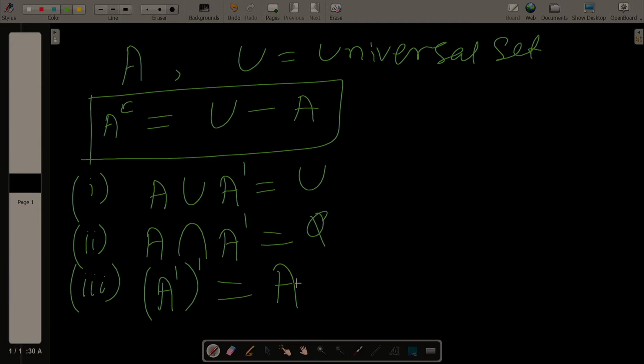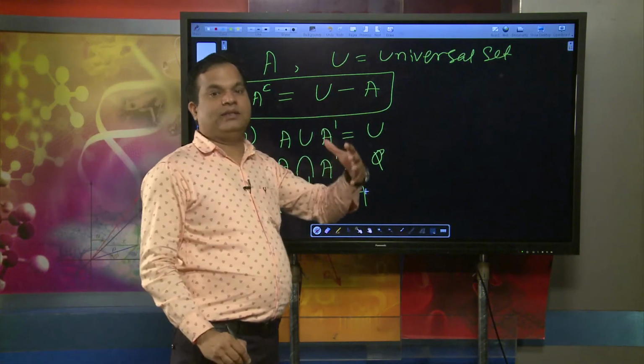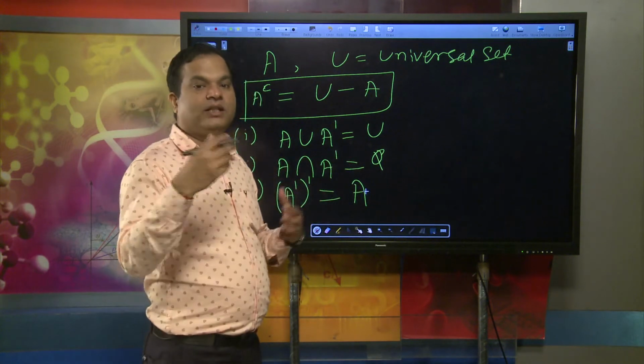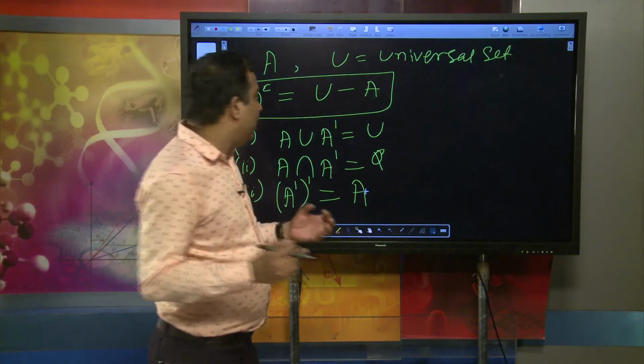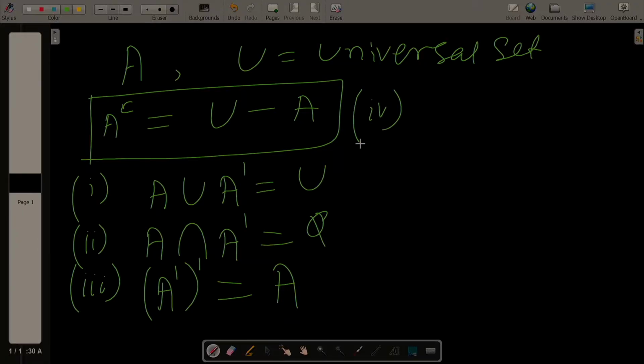And by taking another property, De Morgan's laws are involved. What De Morgan's law says, we generally call De Morgan's law. That means the complement of A union B equals A complement intersection B complement.